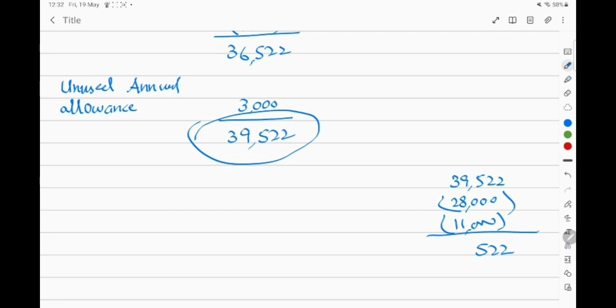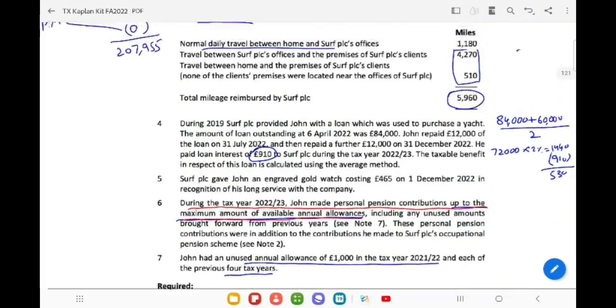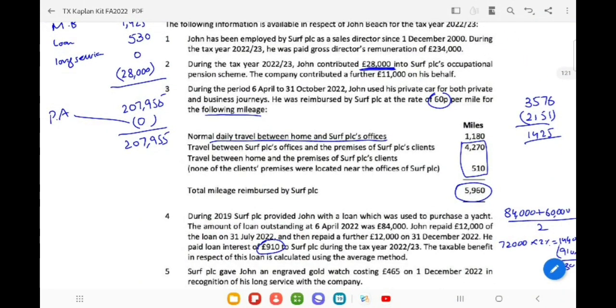So this is said to be the employee's contribution to the personal pension fund, right? So this is our contribution to the personal pension scheme. Now it will extend the basic rate band on which we have to calculate the tax liability.